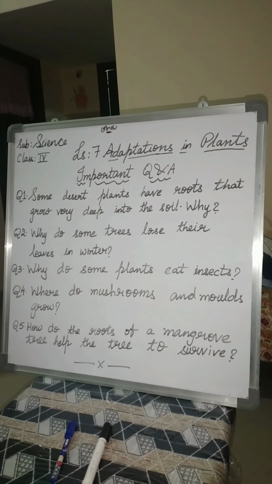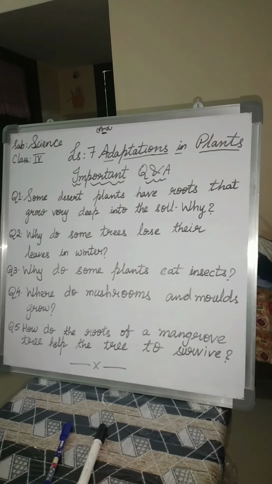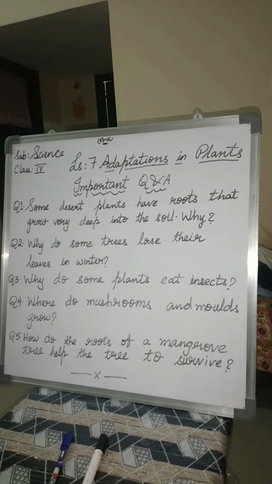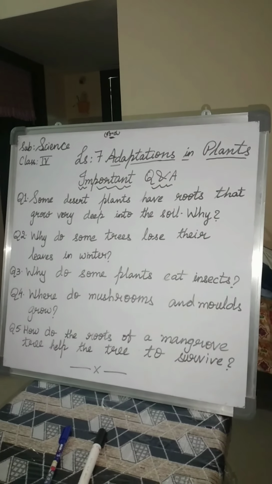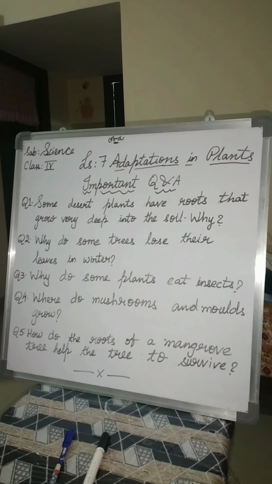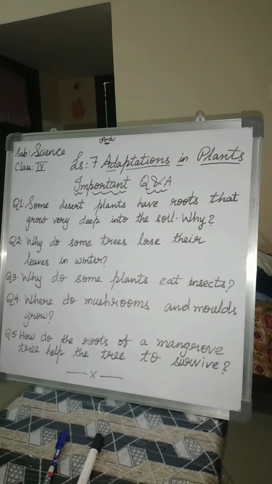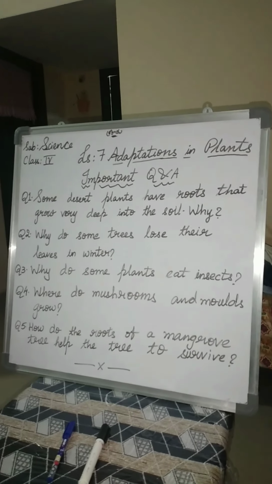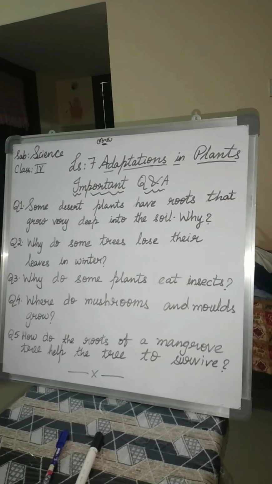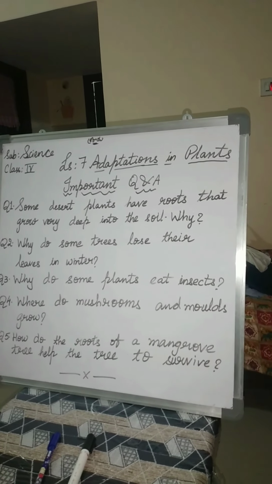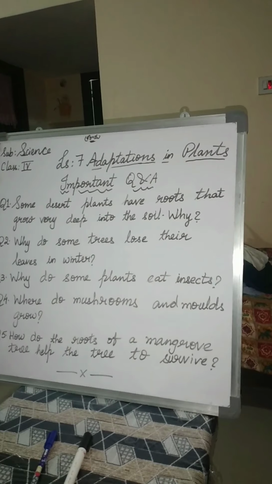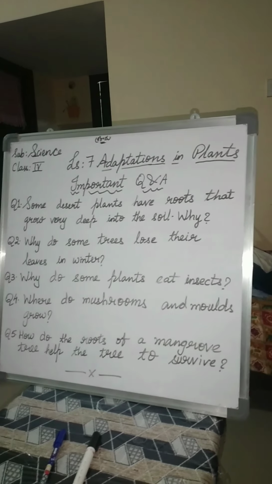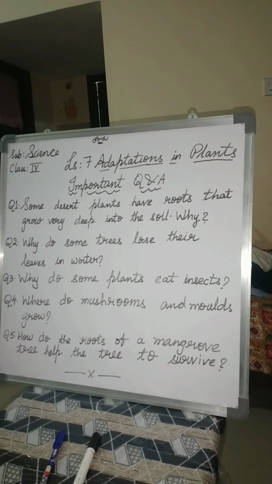So this is what you have to write, or else you can write the examples of the trees that lose their leaves in winter: oak, maple, birch and beech, and they shed their leaves in winter to protect themselves from the cold weather. New leaves grow in spring, so they are called deciduous trees. Deciduous trees is just for your information. Just whatever I discussed now, if you write that, you will get the full marks. Moving on to the next question.